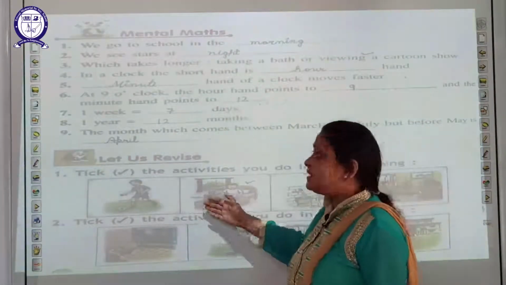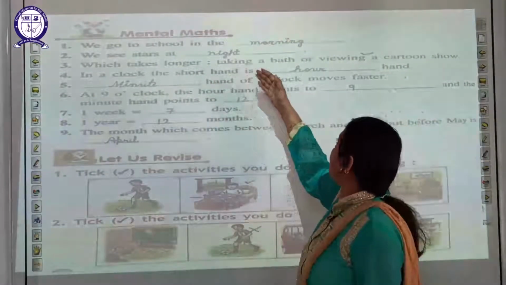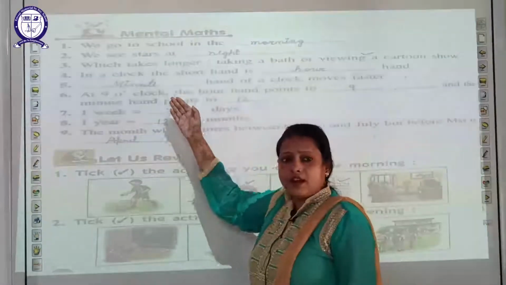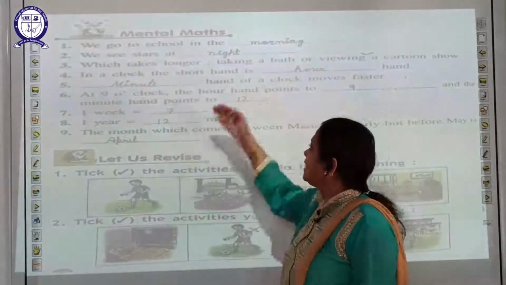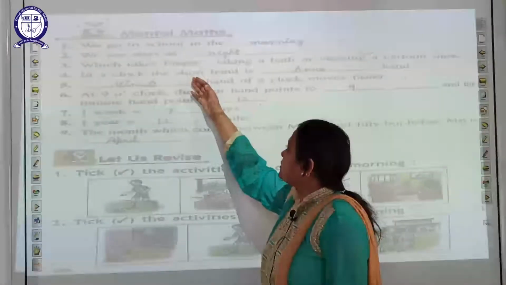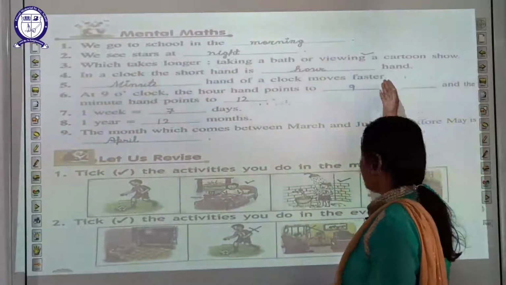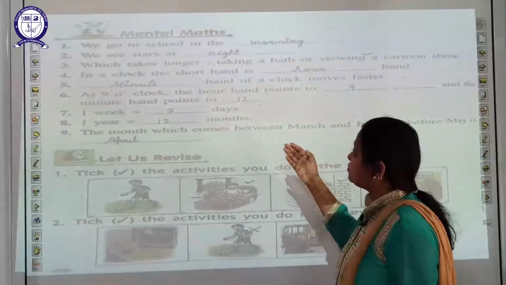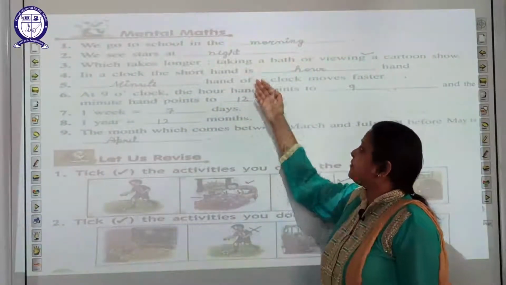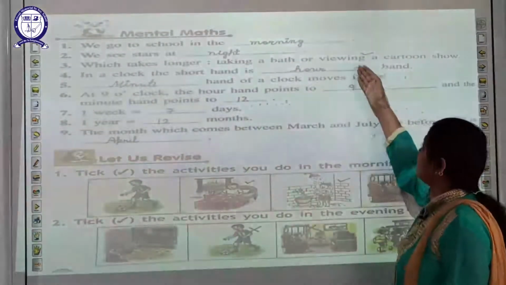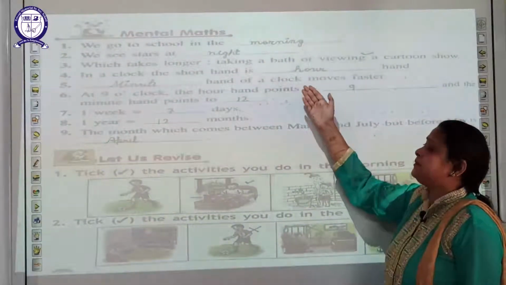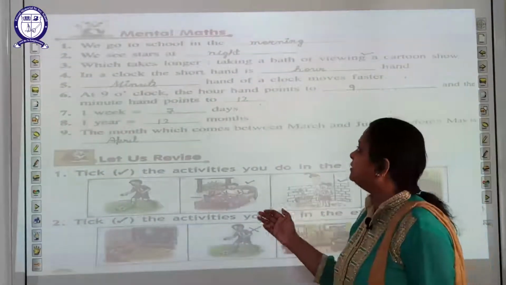Do the mental maths. We go to school in the morning. We see stars. When do we see stars? At night. Which takes longer, students? Taking a bath or viewing a cartoon show? Which will take the longer time? Students, viewing a cartoon takes longer time compared to taking a bath.